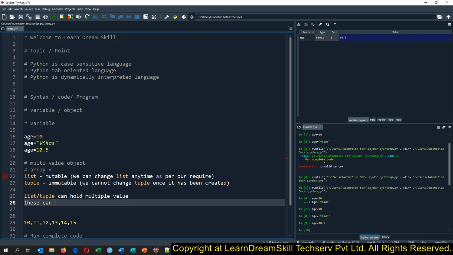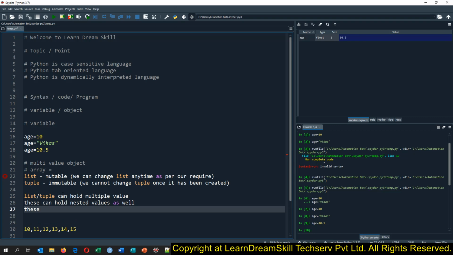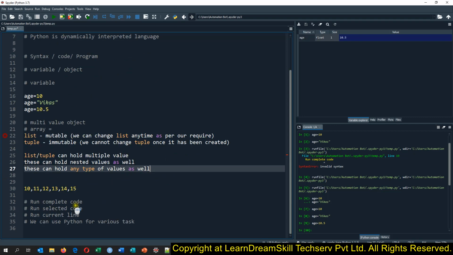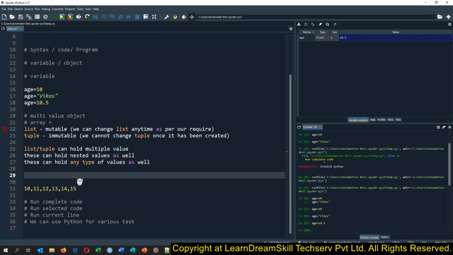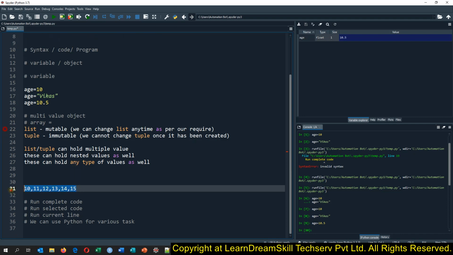These can hold nested values as well. These can hold any type of values as well. Now I will explain all these points to you, so that whenever you go to an interview, you will be able to answer the interviewer. Like how we can assign these values to a list and tuple.